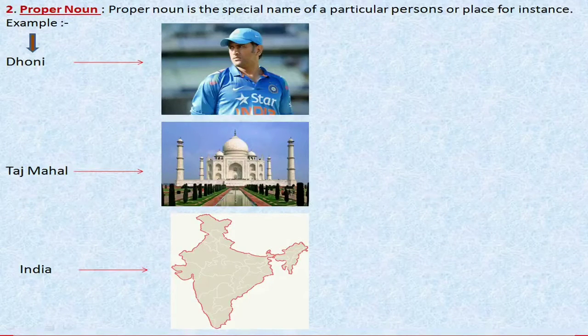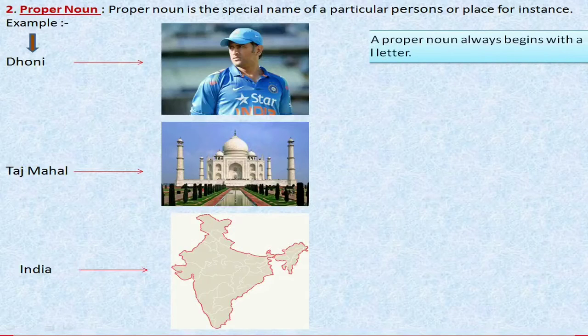But students, we have to note down that a proper noun always begins with a capital letter. Okay? If we take the proper name of any person, we have to start its name with a capital letter. Or the places or monuments or countries or any other things. If the name is a proper noun, it always begins with a capital letter.